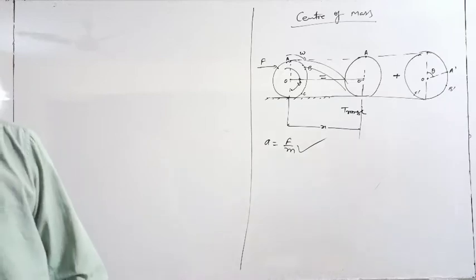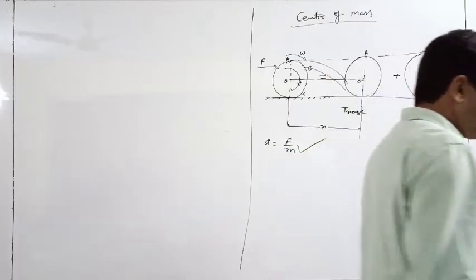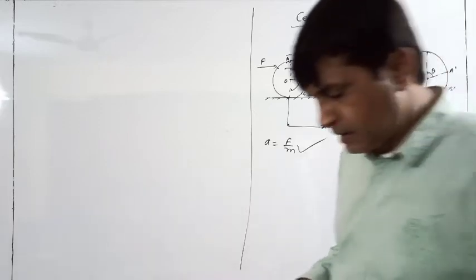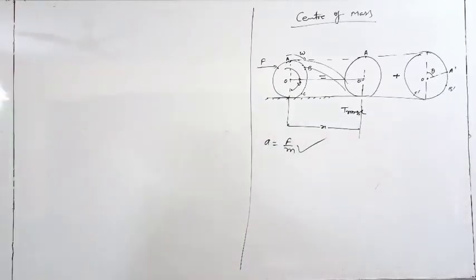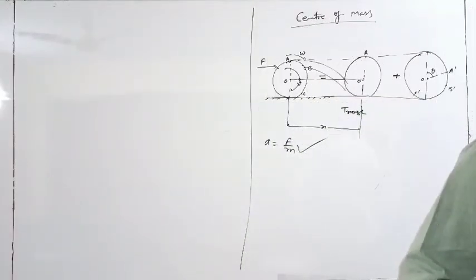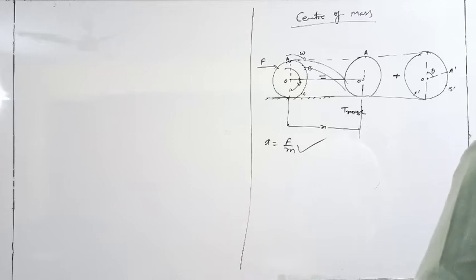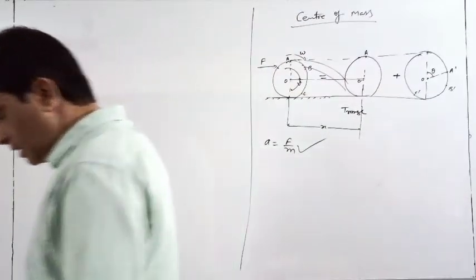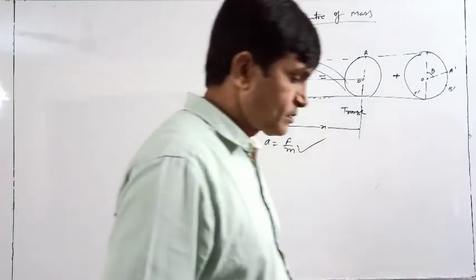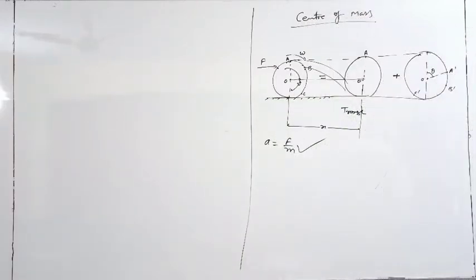Okay. This point may or may not be within the body, and the physical mass may or may not be present at the center of mass. Okay, so understood the meaning of this?